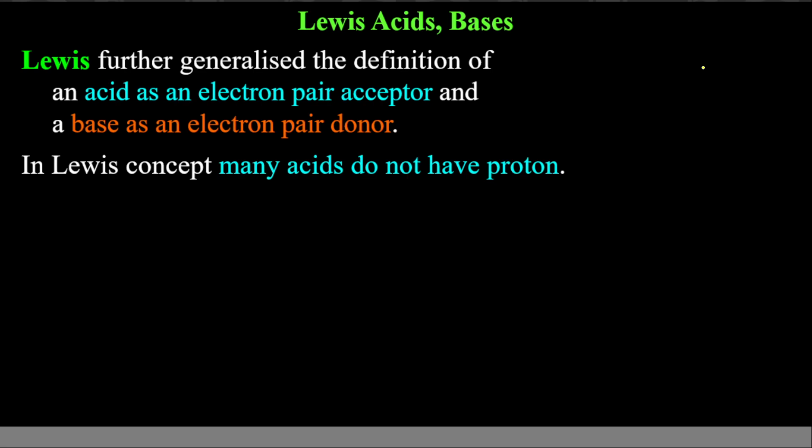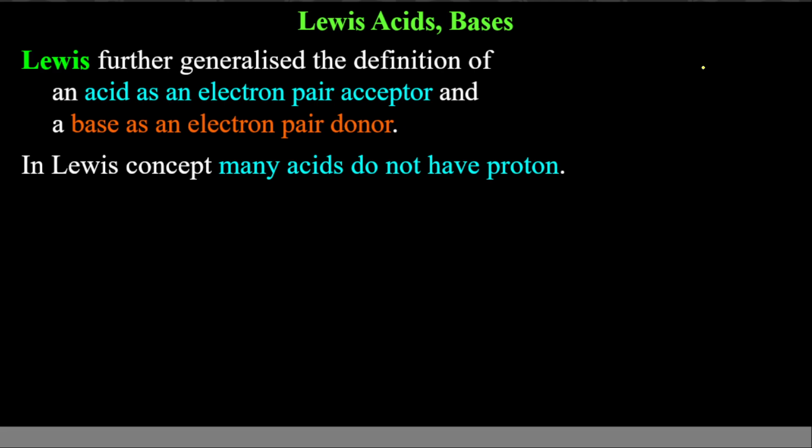In the Lewis concept, many acids do not have proton. So why was this concept brought in? The reason is, if we think first of the Arrhenius concept, Arrhenius concept talked about H plus donation, OH minus donation. But there were many bases which did not have OH minus, but still they were acting as bases. So that's why the Bronsted-Lowry concept came in, that if it gives H plus, it is acid.